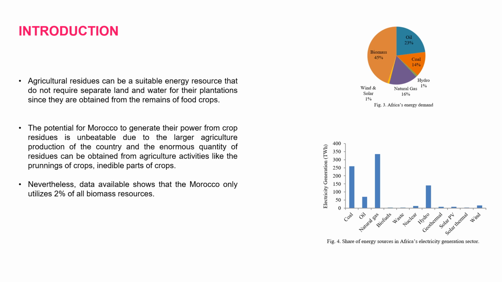We have multiple streams of biomass sources, of which agricultural residues is one. Agricultural residue is highly recommended because it doesn't compete with food crops for land and water, due to the fact that it is generated from the food crops as waste.